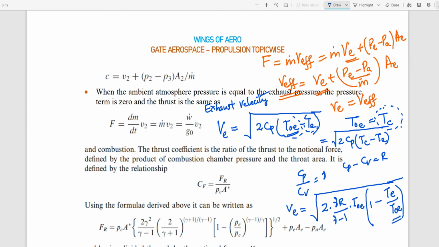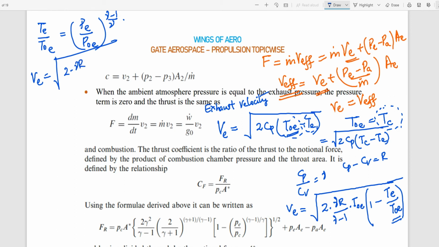Now, from another isentropic relation, you can state that Te by T naught E can be written as (Pe by P naught E) to the power (gamma minus 1) by gamma. Now this equation can be rewritten as V equals root over [2 gamma R by (gamma minus 1)] T naught E times [1 minus (Pe by P naught E) to the power (gamma minus 1) by gamma], close the bracket.